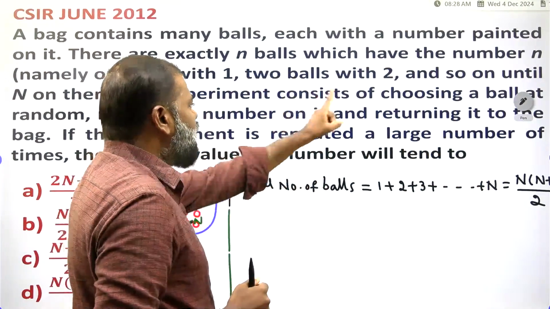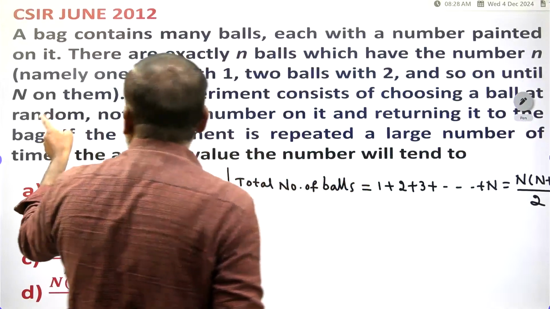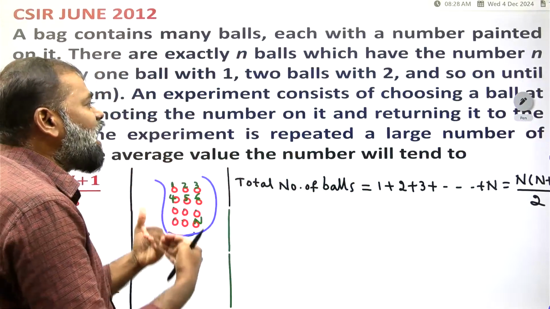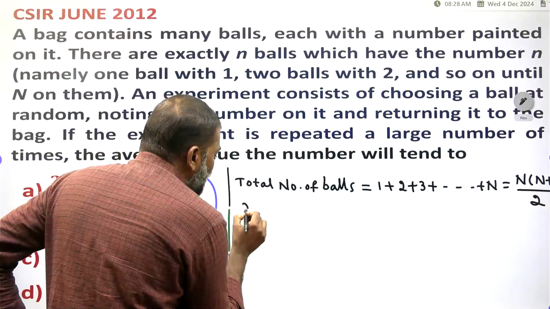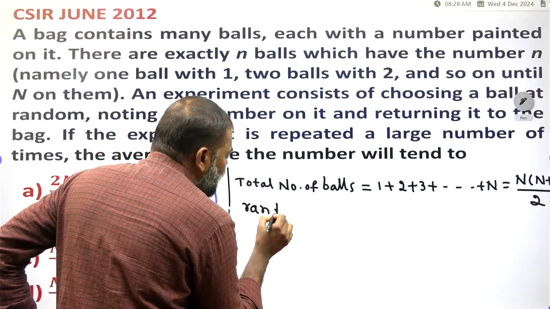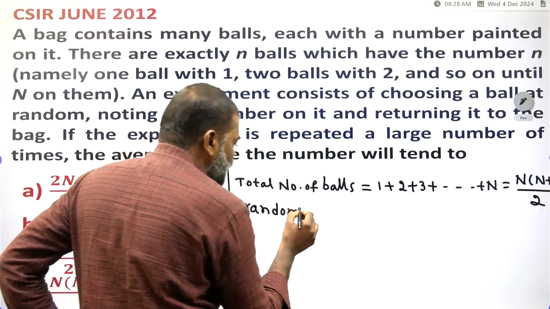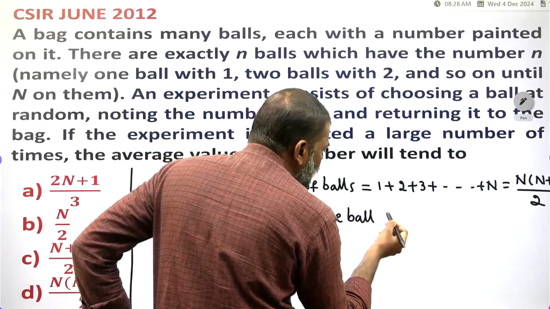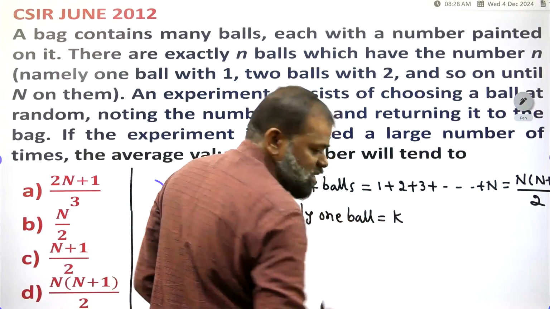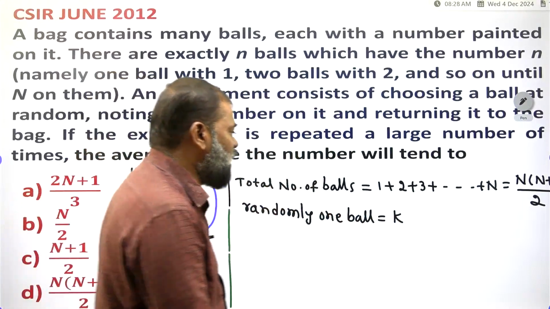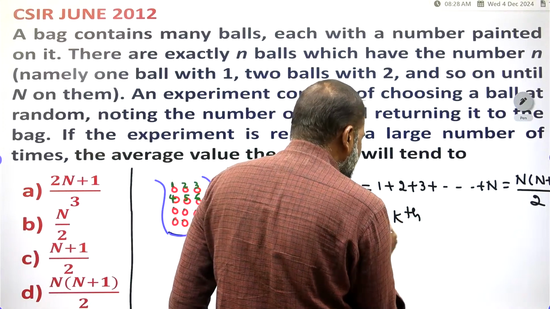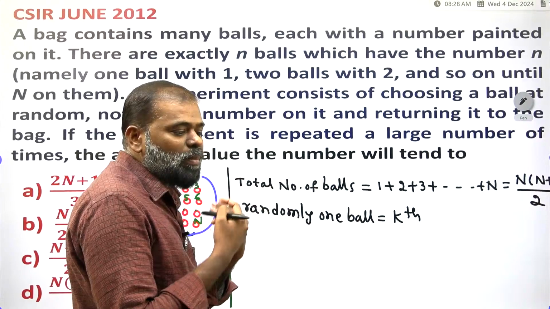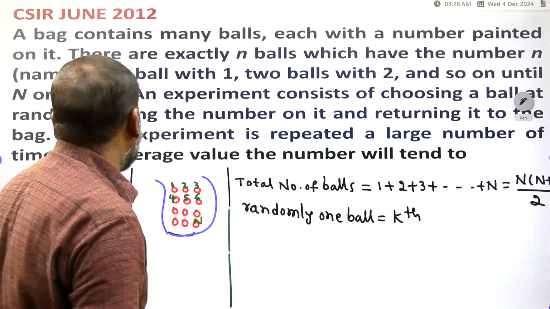An experiment consists of choosing a ball at random. So in the experiment, we are choosing one ball randomly. That ball we take as the kth ball. So the kth ball, randomly one ball you have to take.